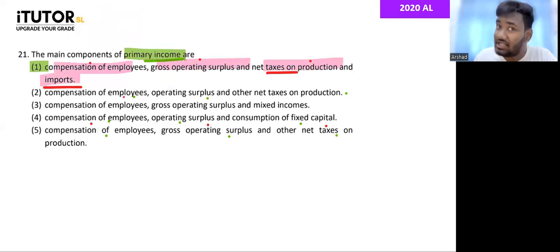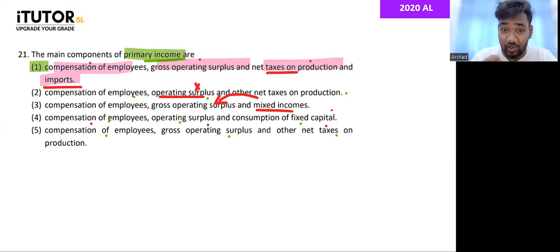So let me cut off the other answers. Here, for example, this one talks about operating surplus. Operating surplus is a component of gross operating surplus. Inside gross operating surplus only, you have operating surplus, mixed income, all of that. So it's not right. Now, third one, why is it wrong? Because mixed income usually we consider inside gross operating surplus.